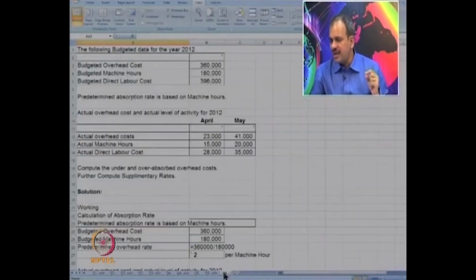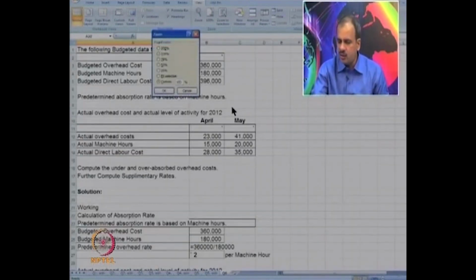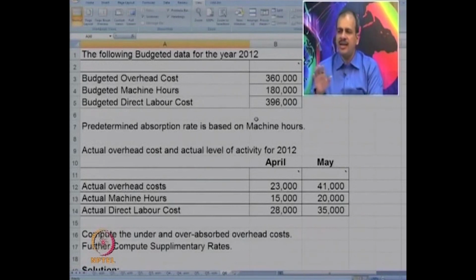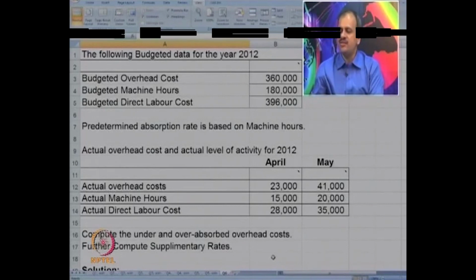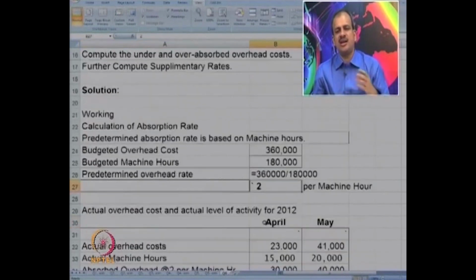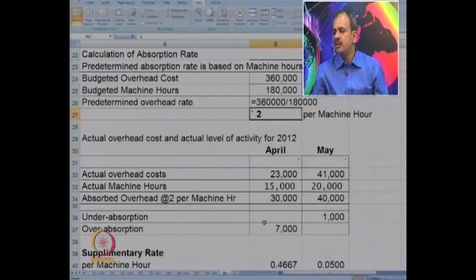Let us look at one more case which will make it further clear to you. This is the data again of problem number 4 only. You have to compute over and under absorption and also find the supplementary rate. We have actually already done over and under absorption. Just now, as we saw, 2 rupees per machine hour was the rate. There is an over absorption of 1000 in May and under absorption of 7000 in April. Now, how will you calculate the supplementary rate?